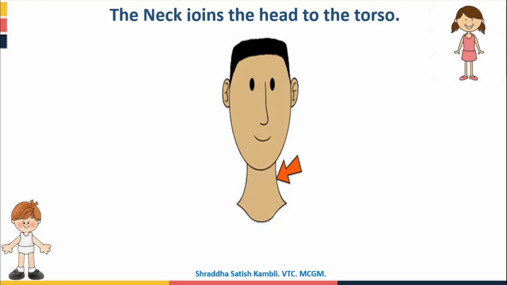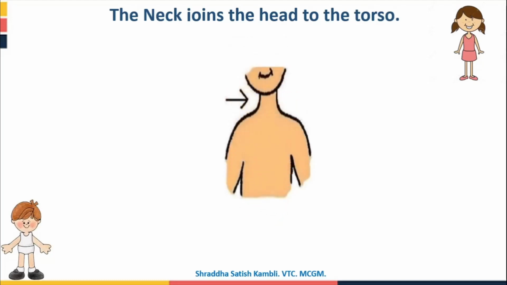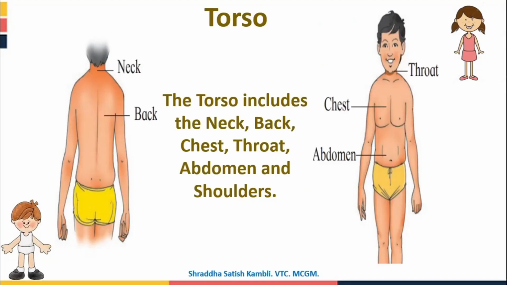Alright, so the neck joins the head to the torso. Can you see? Above the neck you have the head, and below the neck you have the torso. See, this is the head and this is the neck, and below the neck you have the torso. Alright children, so the neck joins the head to the torso.